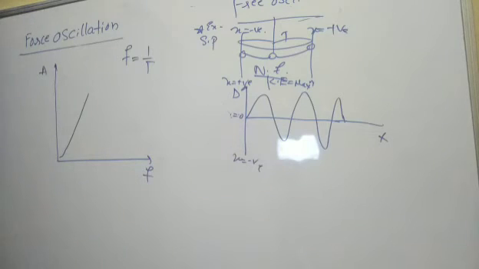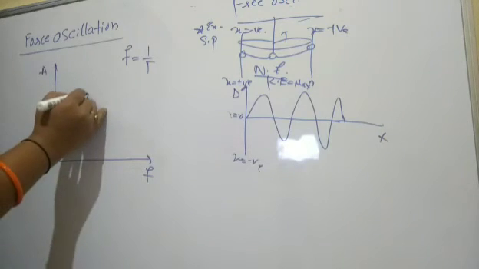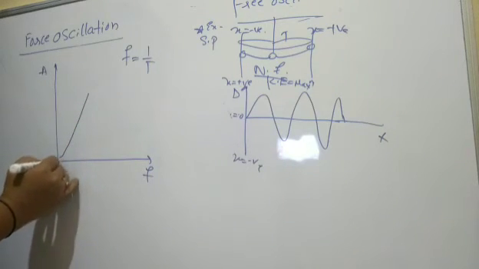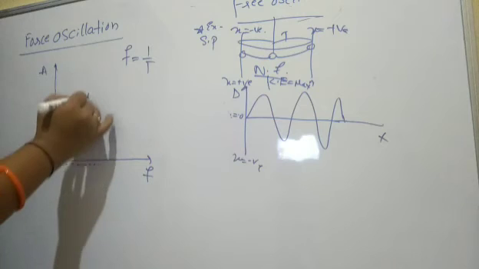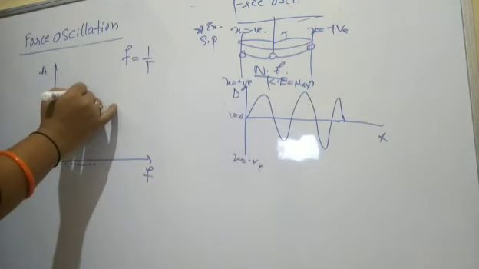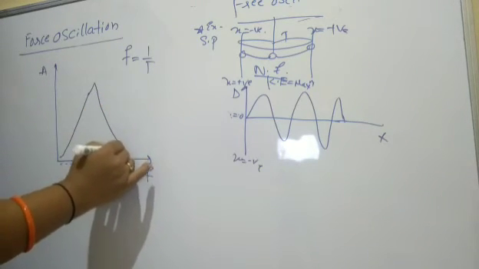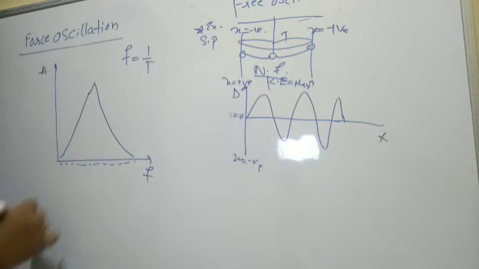When the frequency of the external force increases, at that time the amplitude of that particle's forced oscillation also increases. Frequency increases means amplitude also increases. See, look at here. So frequency increases, amplitude also increases. Frequency decreases, amplitude also decreases.